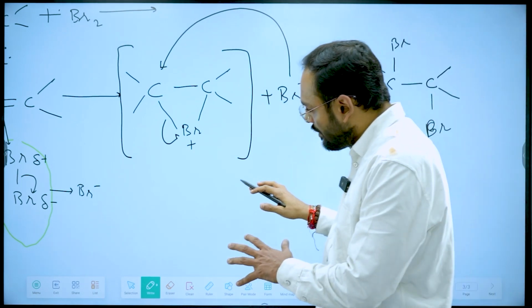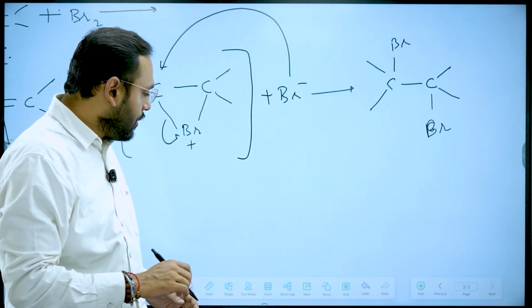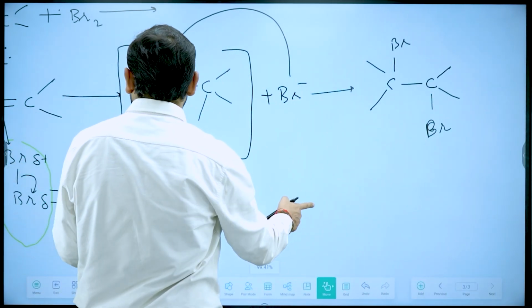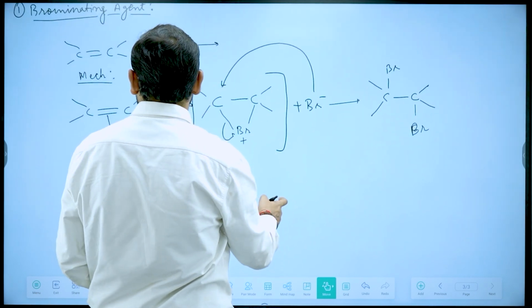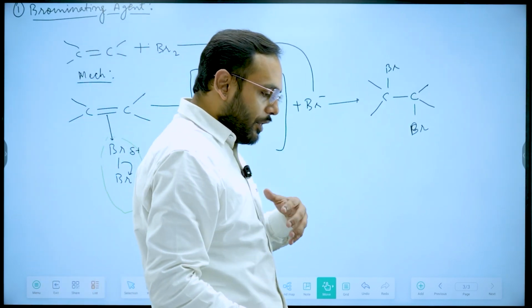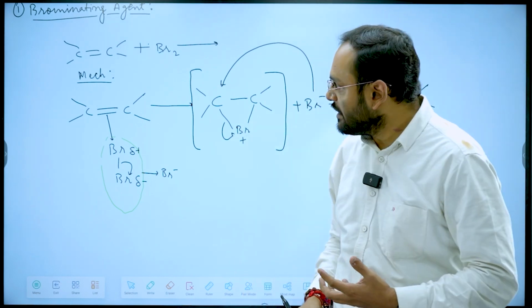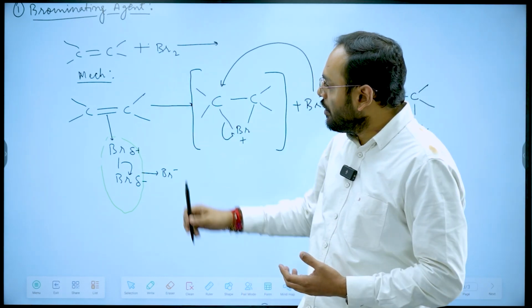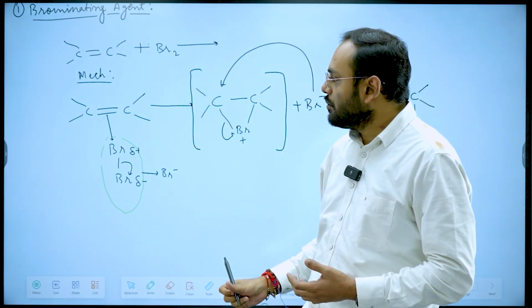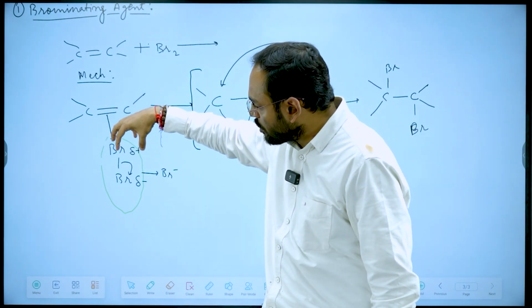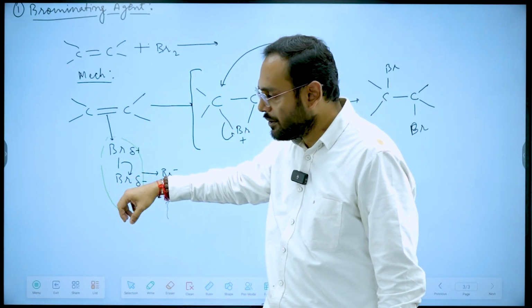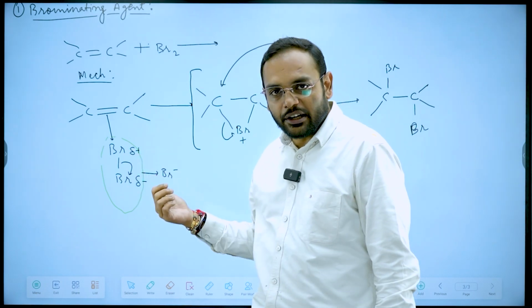I hope you have understood the complete mechanism. Let's see the complete thing in one picture. When I am using bromine as a brominating reagent, when this bromine approaches this alkene, because of the repulsion from the electron cloud of the alkene, the electron cloud on the bromine molecule moves to one end, producing a delta positive and a delta negative charge.